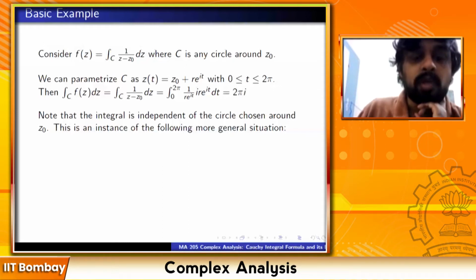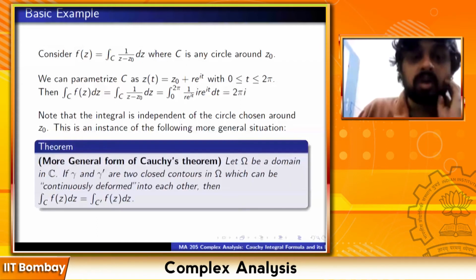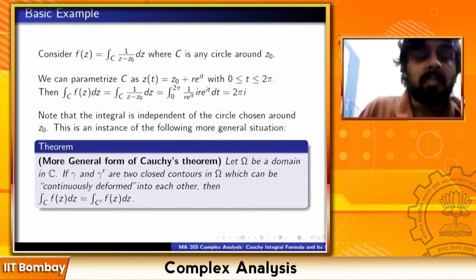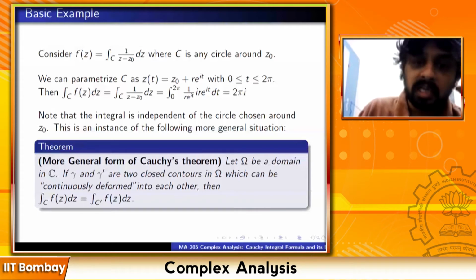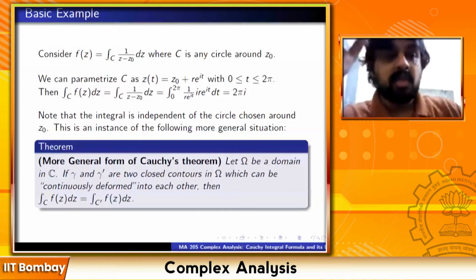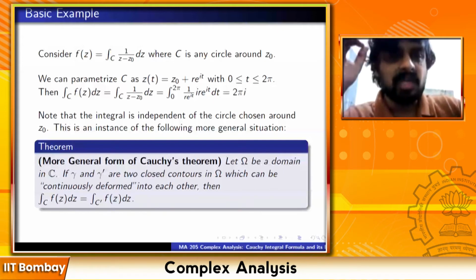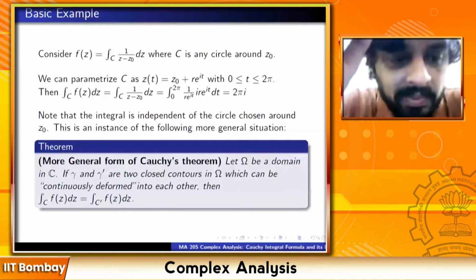This is an instance of the following more general situation. So here is a generalization of the basic example, a stronger form of Cauchy's theorem. Let omega be a domain in C. If gamma and gamma prime are two closed contours in omega which can be continuously deformed into each other, then integration of f(z) dz along gamma is integration of f(z) dz along gamma prime. Sorry, C and C prime should be gamma and gamma prime here. There is a typo which I will correct.